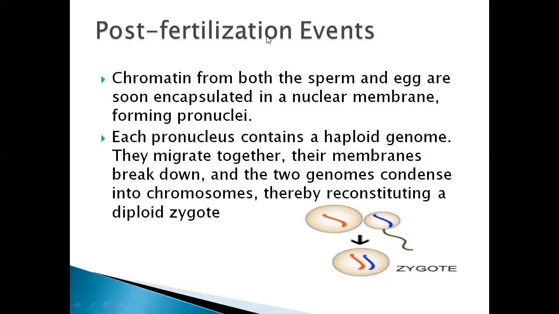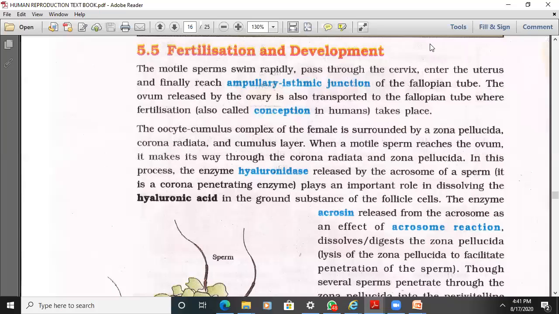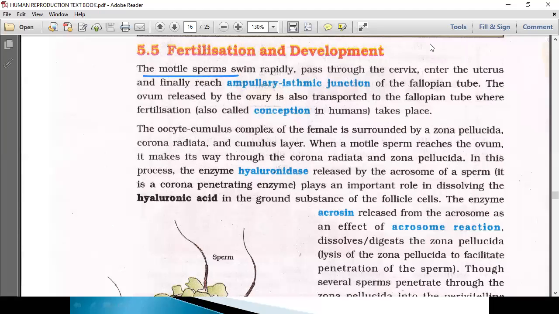Okay. So, the fertilization and development in the textbook. The motile sperm swims rapidly, passes through the cervix, enters the uterus, and finally reaches the ampullary isthmic junction at the fallopian tube. The ovum released by the ovary is also transported into the fallopian tube, where fertilization, which is also called conception in human beings, takes place.